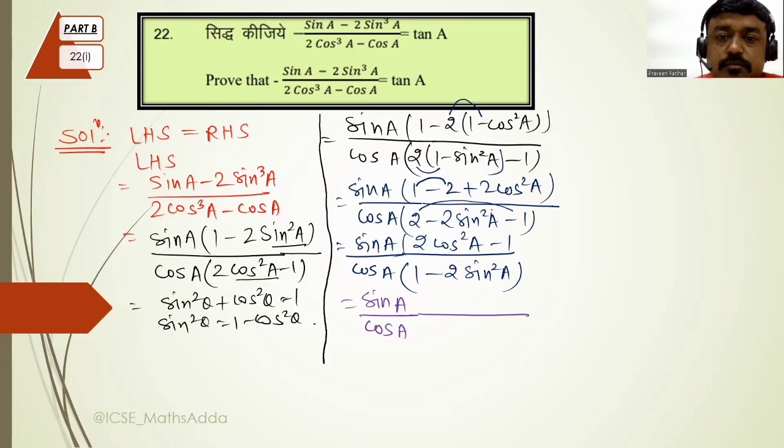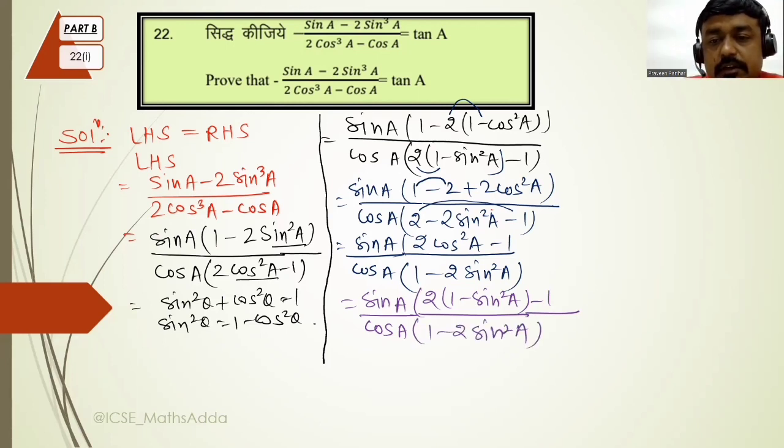Okay, so 2 cos square A, what can I write it as? cos A, what can I write it as, sir? 1 minus sin square A. Absolutely, you can write that, and minus 1 remains. Okay, and what remains in the denominator is 1 minus 2 sin square A. Is it clear? Okay, just a minute. See, now the last step, what we have to do now.